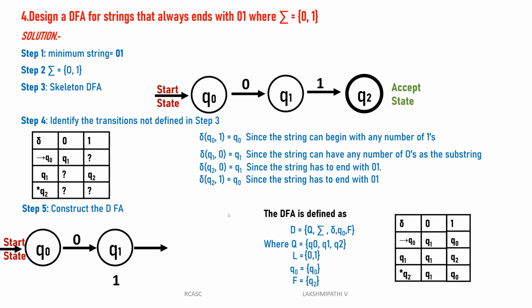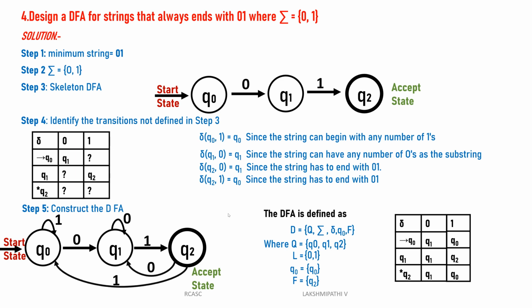Then Q0 of 1 is Q0 only. Q1 of 0 is Q0. Then Q2 of 0 is Q1. Then Q2 of 1 is Q0.